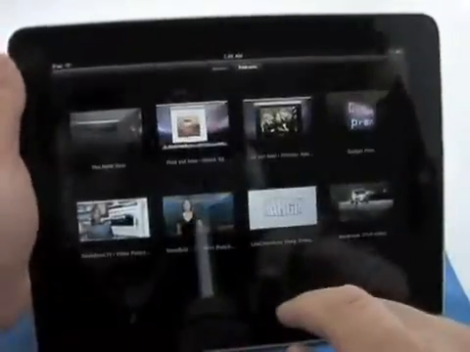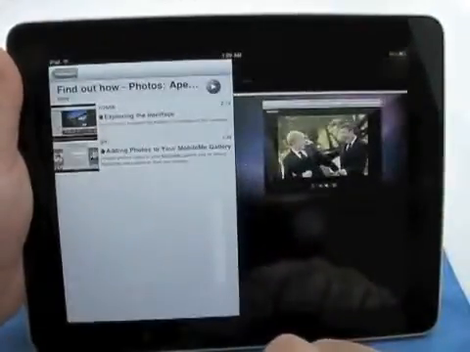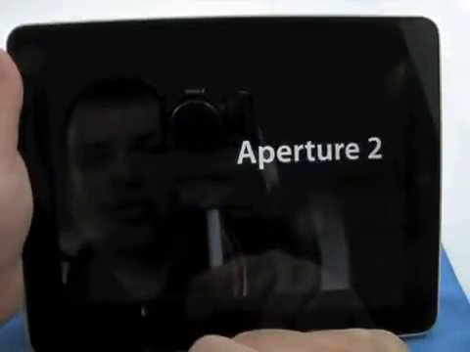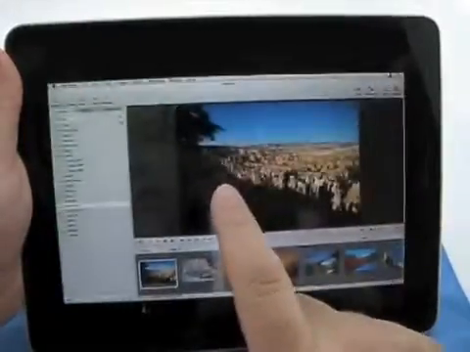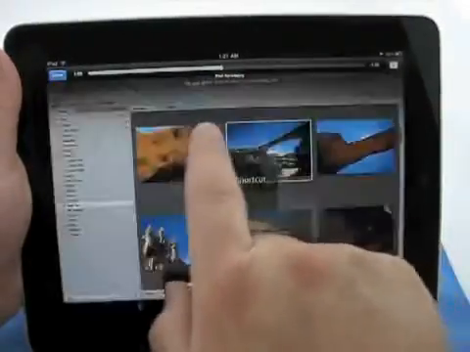We can select anything else. Let's try another video. We'll try, I guess, find out how Apple's Photos, kind of like some of the videos we're doing here, exploring the interface. It opens and loads. So this is for Aperture. Double tap again. Now if I want to go further in the video, we tap, and I can scrub here. This is your little scrubber.